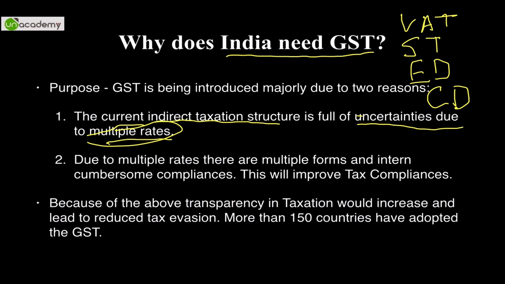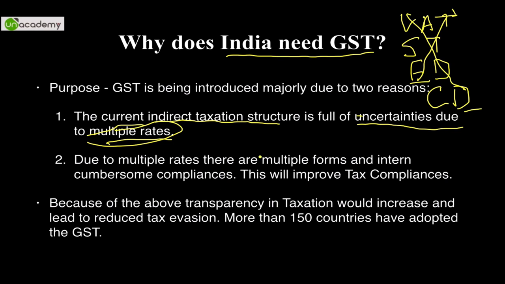Along with multiple rates, the more the number of taxes, the more the forms. So it becomes all the more cumbersome in case people have to deal with all these taxes for whatever they are producing. So all these taxes would be abolished and one taxation structure would exist, that is GST. So it would reduce the multiplicity of rates.